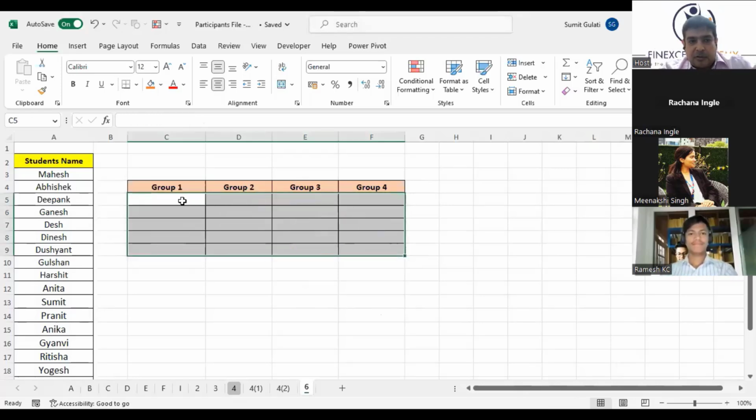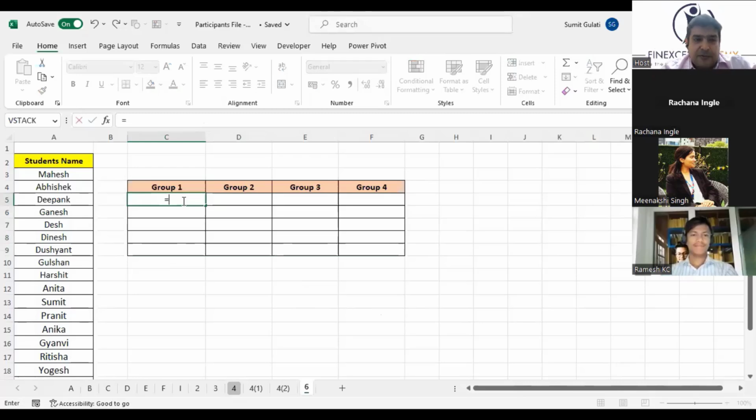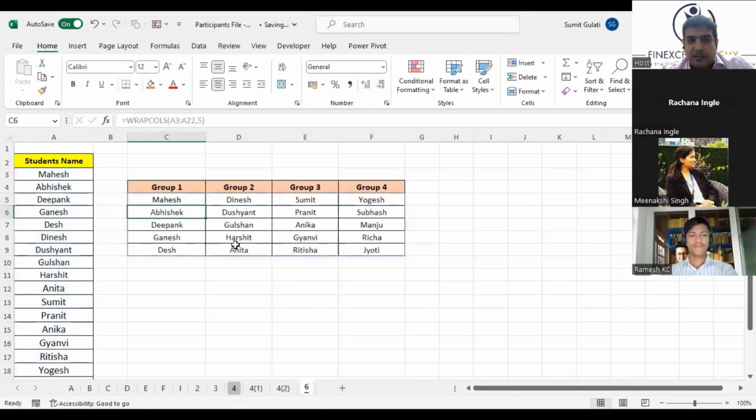Anyways, the function is WRAPCOLS. If you have it in your system, not saying it will be everywhere, you can just select the data, comma 5. Why am I saying 5? It can be any number. If you say 4, it will divide it by 4 and make groups of 4. I'll say groups of 5s, WRAPCOLS, and it is divided into groups.